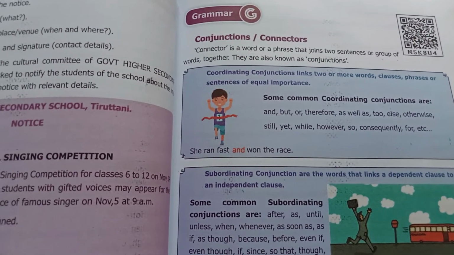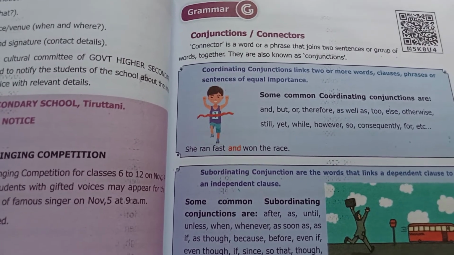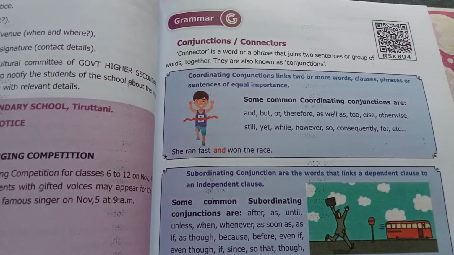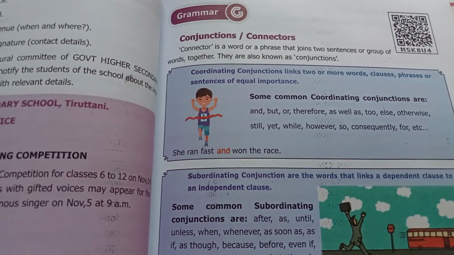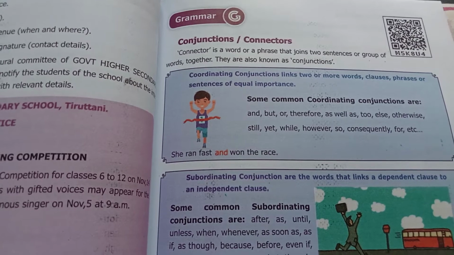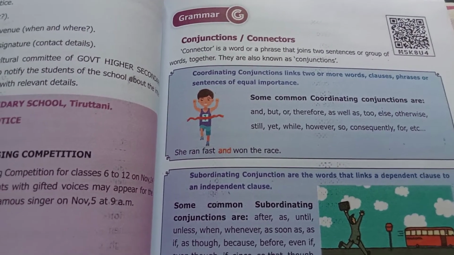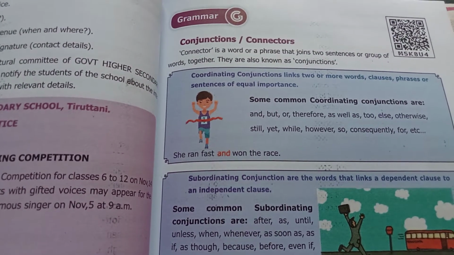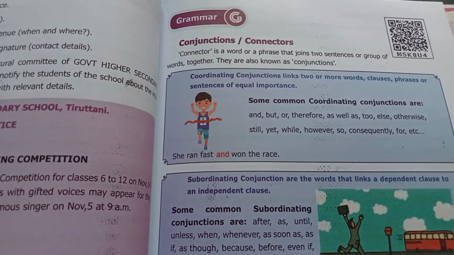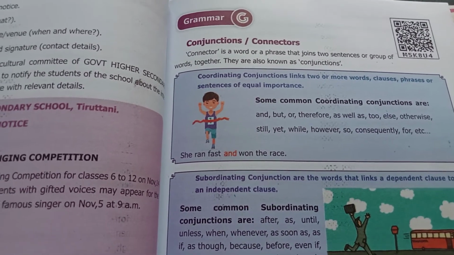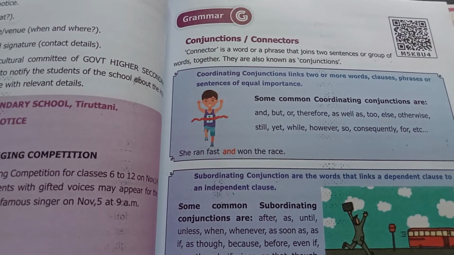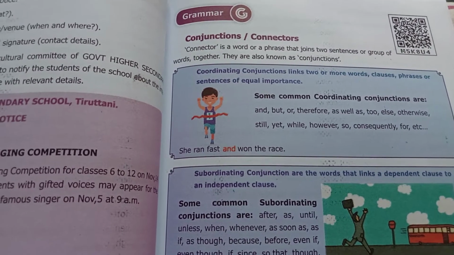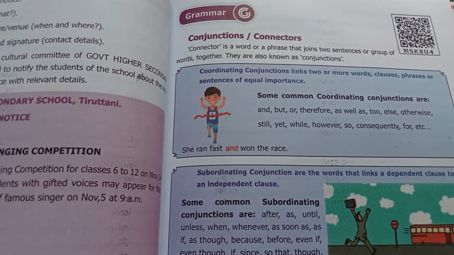Conjunctions and connectors. A connector is a word or a phrase that joins two sentences or groups of words together. They are also known as conjunctions. It is used to join two sentences. For example, a conjunction is used to join two sentences. They are also known as conjunctions or connectors. Both are common. Once again, I explain: a connector is a word which is used to join two sentences or a group of words. Both are the same.